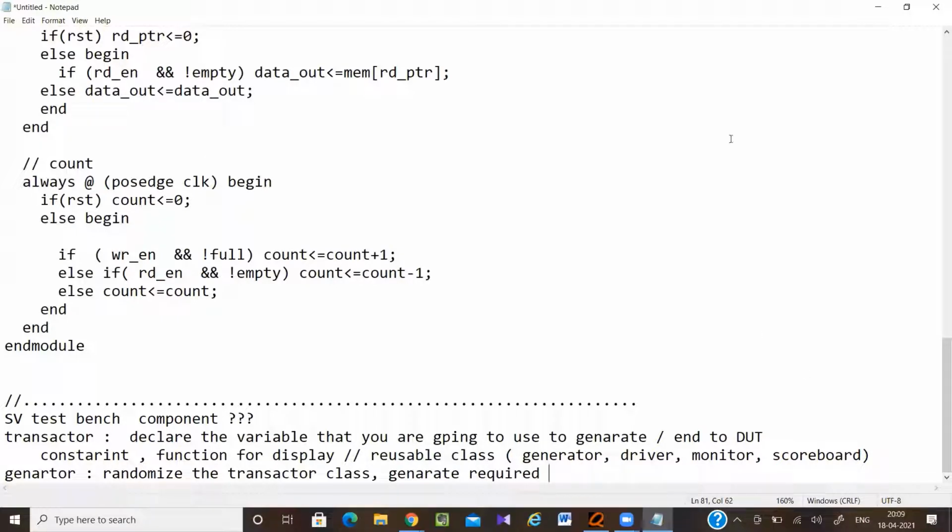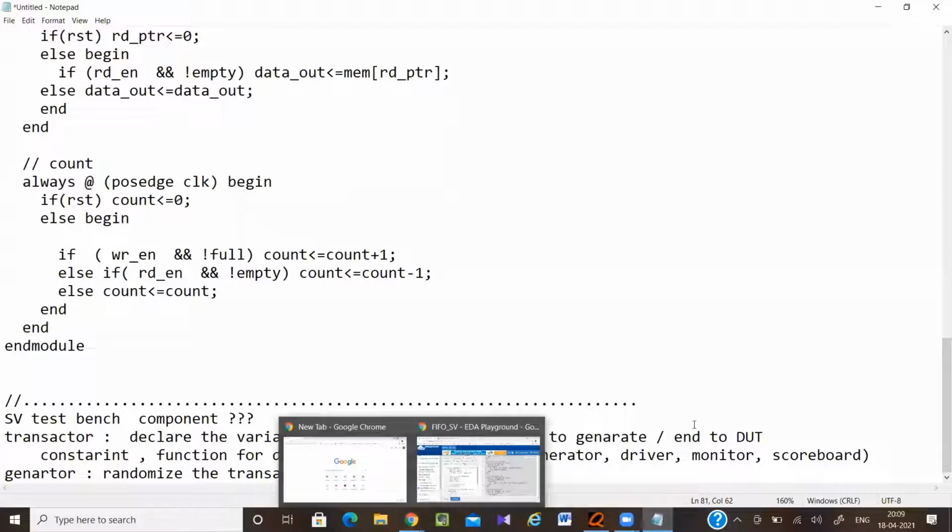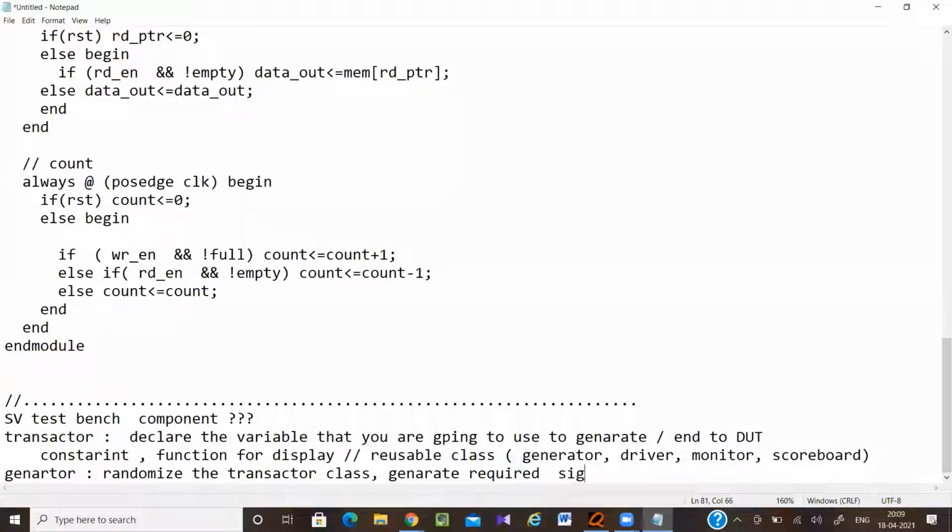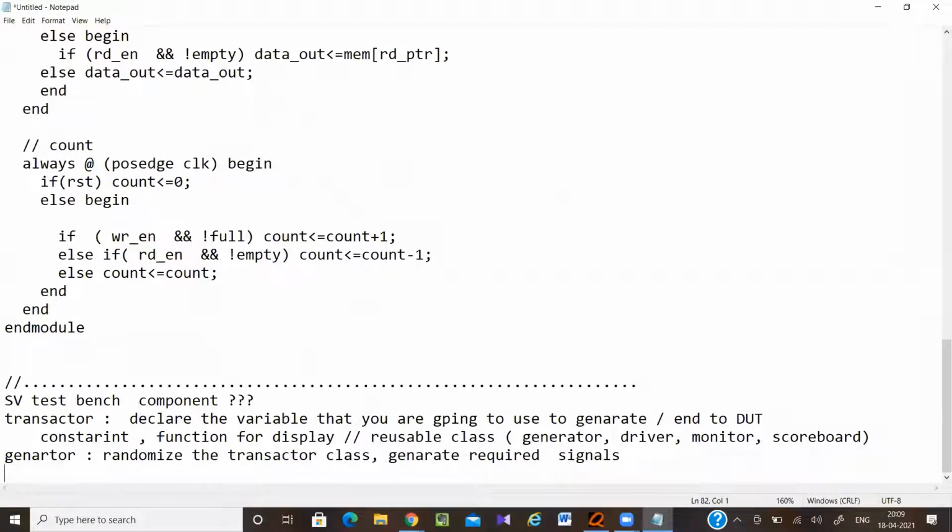Kaushik, do you have any doubt? No, ma'am. Okay. So in the generator you are just going to use the randomize function. Here also, if you require, you can add any constant. It's up to you.